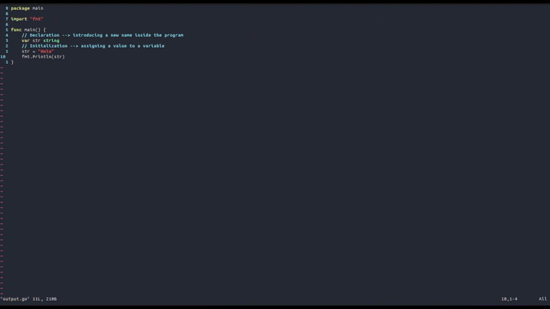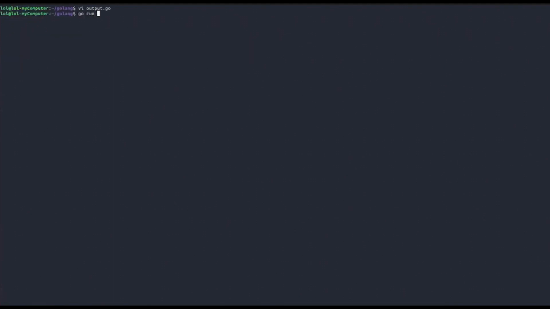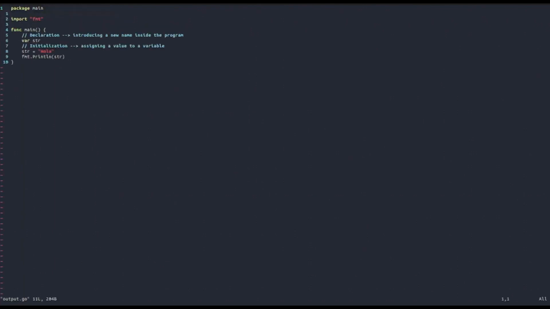Now, as you know, Golang is a strictly typed language, meaning that when we declare a variable, it is very important that we include the type in the declaration. Because if we, for example, forgot about saying that this was a string, and we did this, then look what happens. We will get a syntax error: unexpected newline, expecting type. So it is very important that we specify to the program that the str variable is of type string.